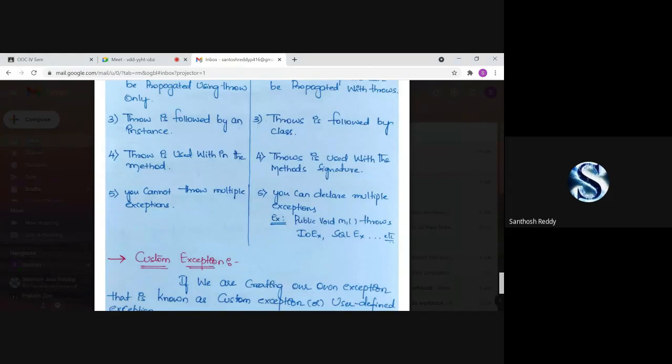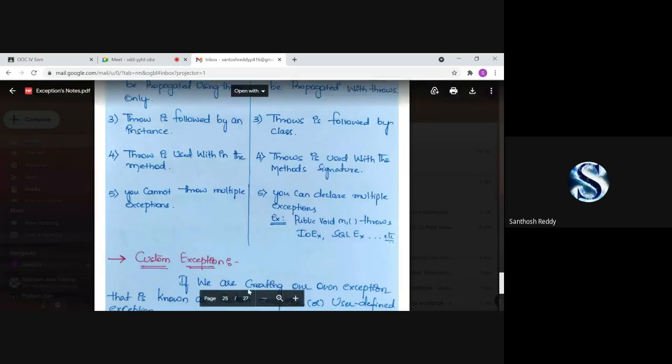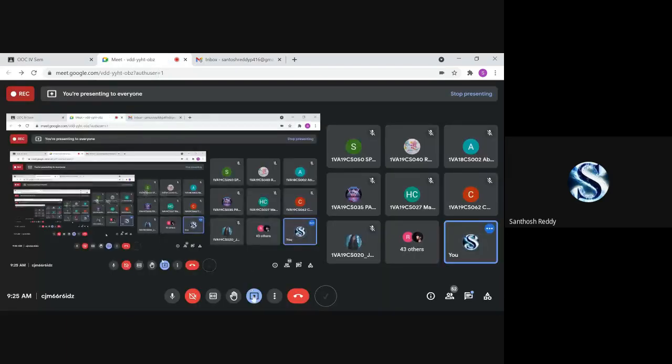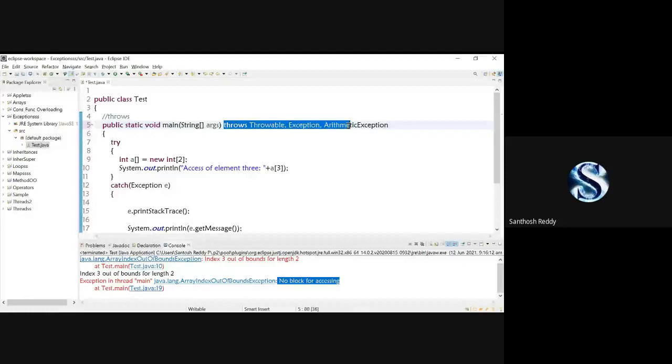Here you can check it out: public void m1() throws IOException, SQLException, and so on. We can write n number of exceptions like this, as I showed in Eclipse. I'll show it once again. You can check it out here. With the throws keyword, I can write n number of exceptions. Hope everyone has understood the difference between the throw keyword and the throws keyword.